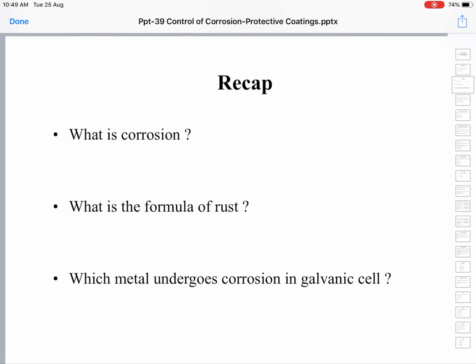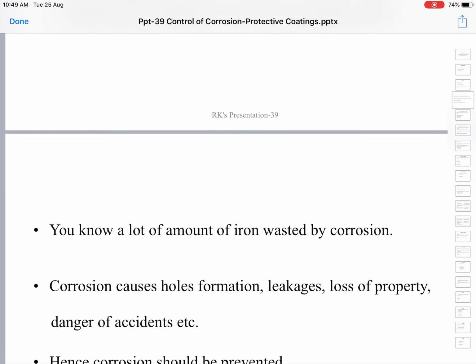Which metal undergoes corrosion in the galvanic cell? Can anybody tell me? We have been discussing, right? The metal which turns into anode, which is more reactive, which is higher in the electrochemical series, and that anodic metal undergoes corrosion in the galvanic cell. It's quite evident, right?